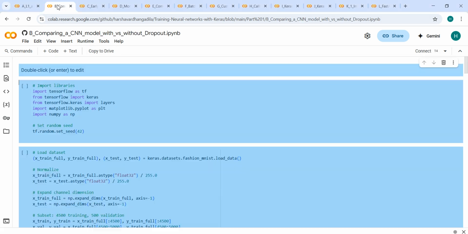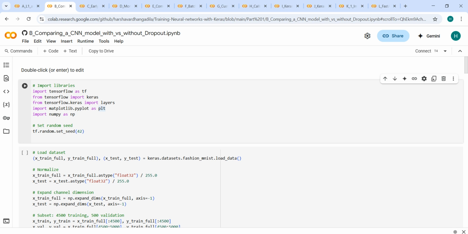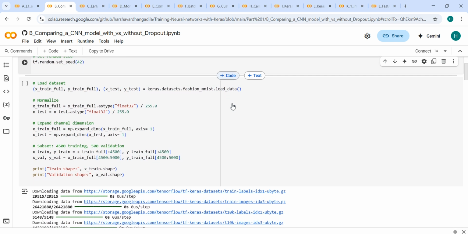That's it. Next, moving on to comparing CNN models with and without dropout. We will be using the Fashion MNIST dataset. Does dropout actually improve performance in CNNs? That is what we are going to find out. We'll be comparing two CNN models, one with dropout and one without dropout. We'll train both on the Fashion MNIST dataset and compare how they perform in terms of validation accuracy and loss.